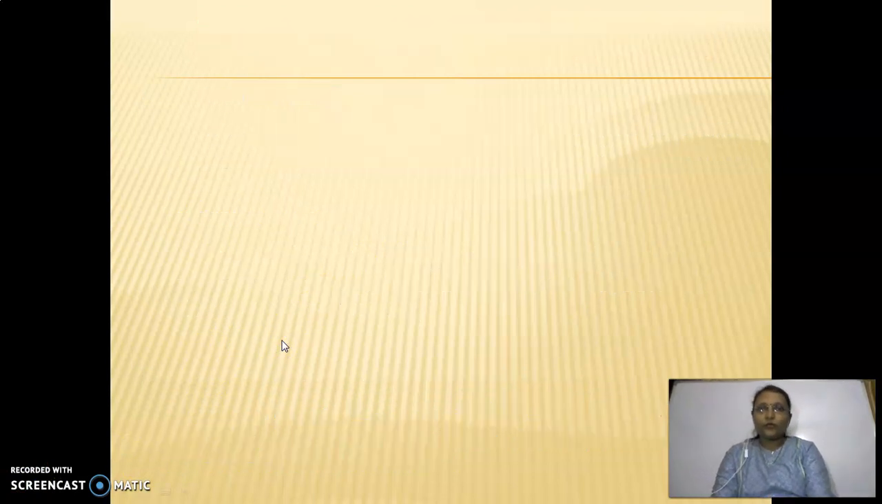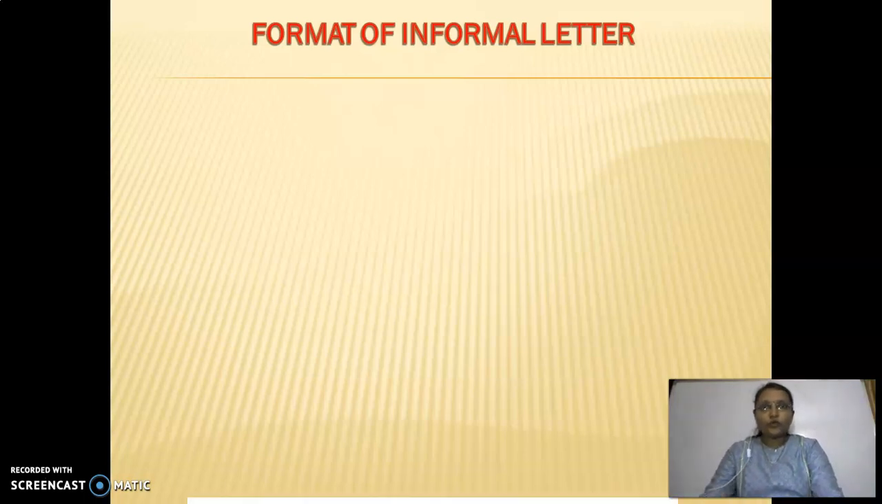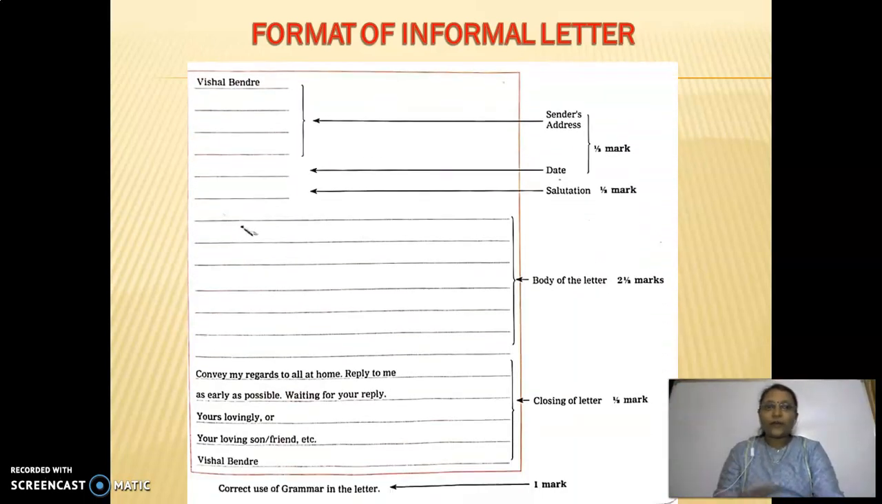So let's move towards the format of informal letter. So first we are going to learn the format of informal letter. So where we have to write which things. So which things you have to include in this informal letter, that we are going to see. So I'm going to show you one format. So according to that, marking scheme is also given here, and where which point you should write first, then second, third, which things you have to include, that all things are given here in this format.